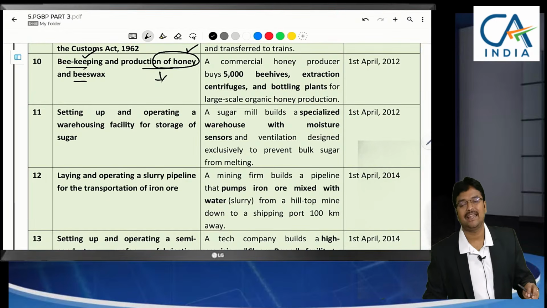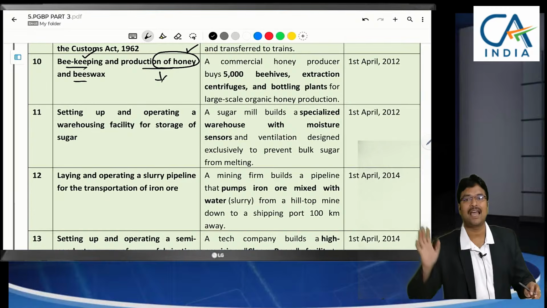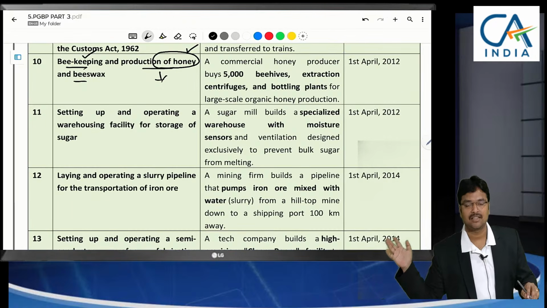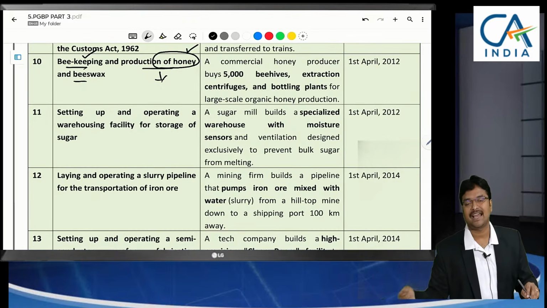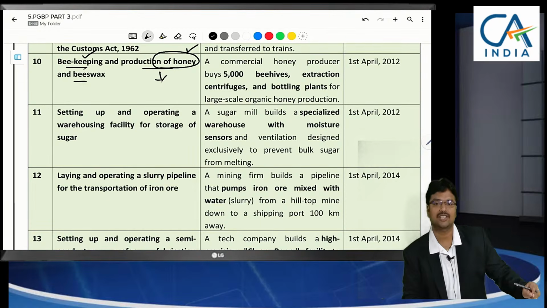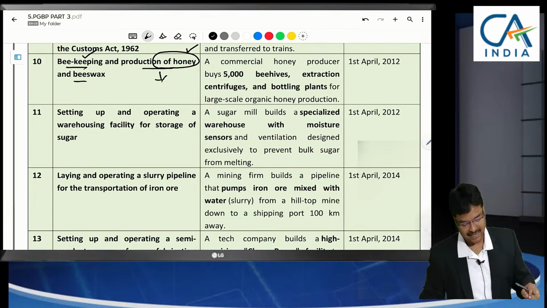Usually near Araku Valley, there will be many cases where these honey bees are maintained. From those fruits and flowers, they extract the honey, and the honey bees are kept in a single place. There will be some channels, wooden boxes. In those wooden boxes, they maintain these honey bees. So they go and extract honey and put it there. Whatever capital expenditure is incurred by them for this wooden structure setup, they can claim it as deduction.